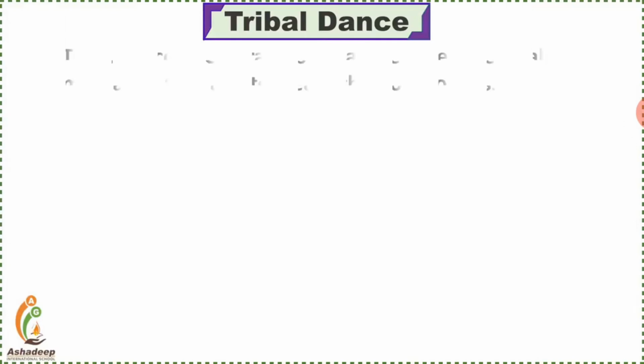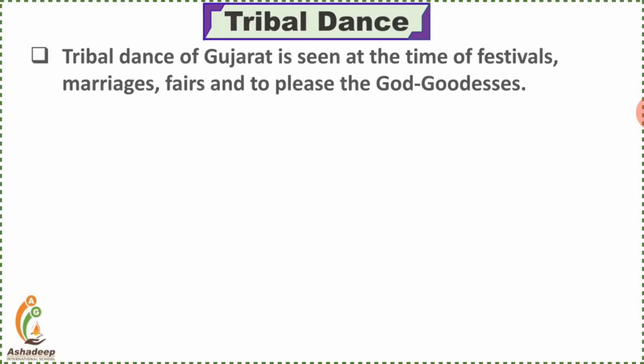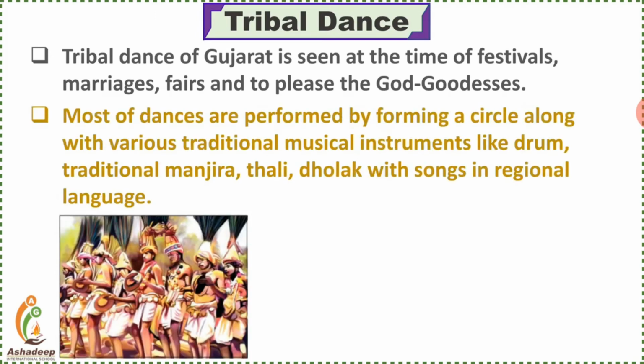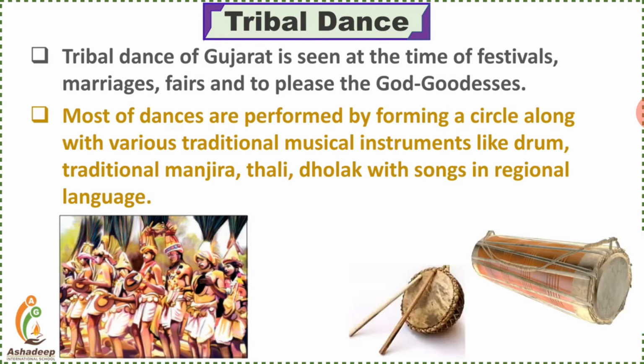First of all, tribal dance. As the name itself indicates, the dance belongs to the tribal people who live in tribal or remote areas. Tribal dance of Gujarat is seen at the time of festivals, marriages and fairs to please the gods and goddesses. Most of the dances are performed by forming a circle along with various traditional musical instruments like drum, manjira, thali and dholak, with songs in regional languages.